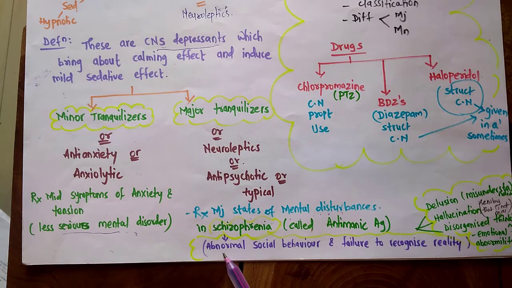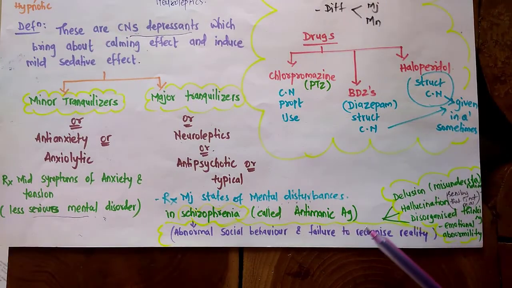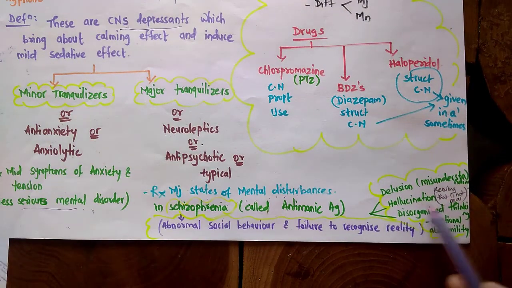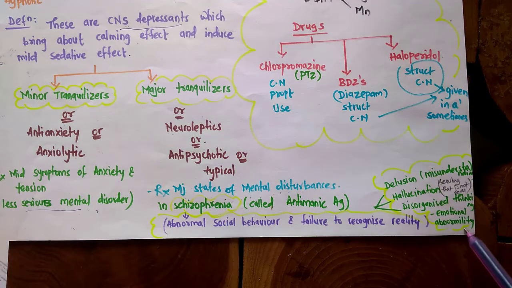So schizophrenia, you might be knowing that it is an abnormal social behavior as well as failure to recognize the reality. That means person is not realizing what is the reality and the person is behaving abnormally in society. So abnormal social behavior, which includes some of the symptoms such as delusions, hallucinations, disorganized thinking, and emotional abnormality.